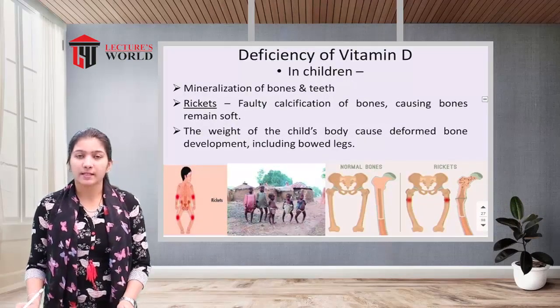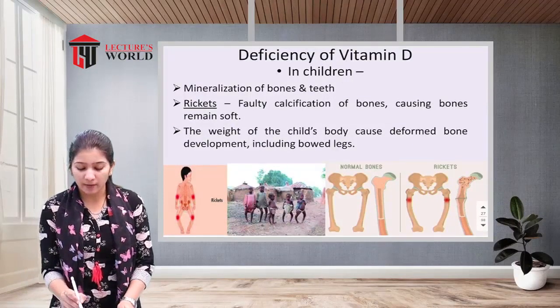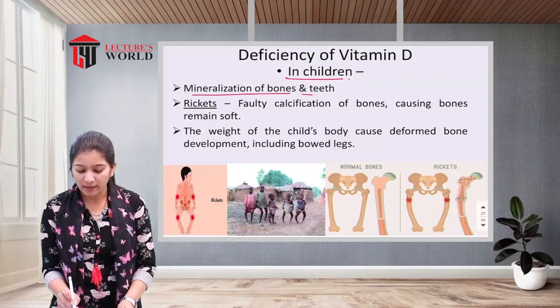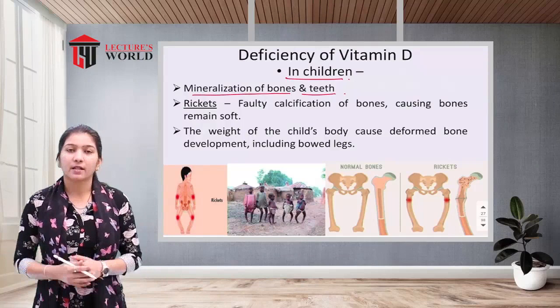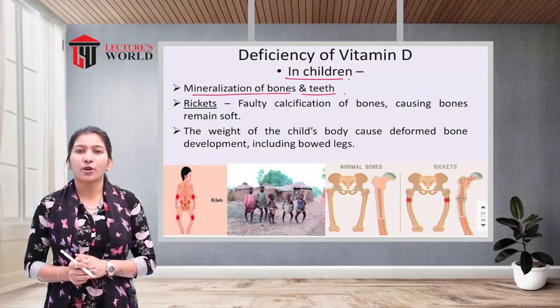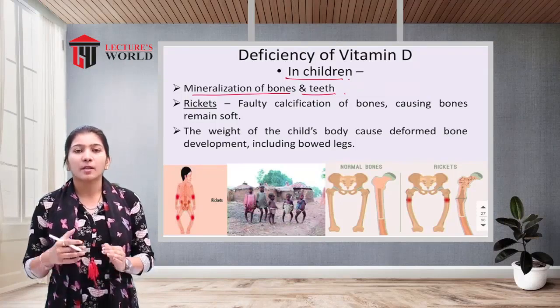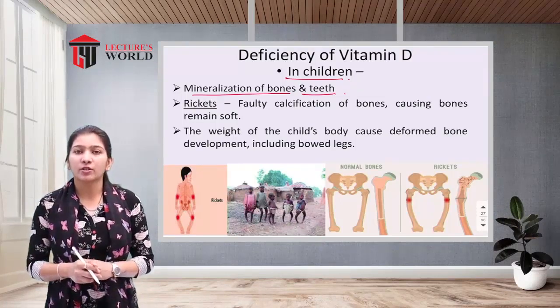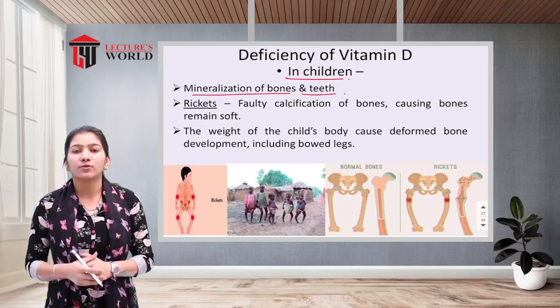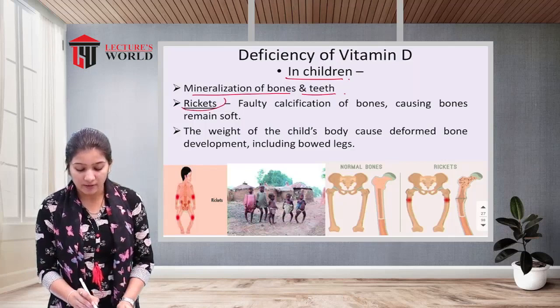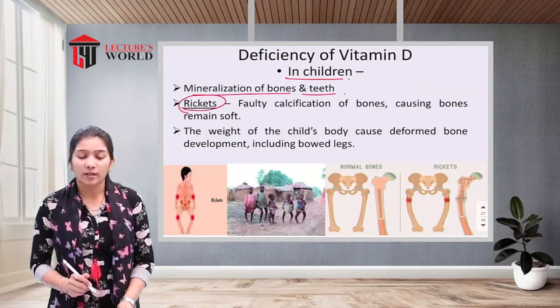First we will see deficiency of vitamin D in children. Vitamin D is required for the mineralization of bones and teeth, which are made up of calcium and phosphorus. But because there will be a demineralization of bones and teeth, it may lead to a disease in children. The name of the disease is rickets. So what is rickets?